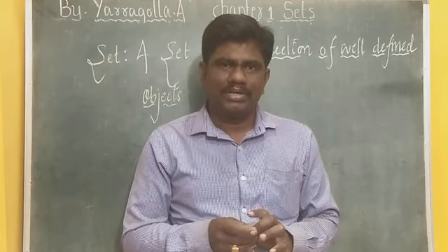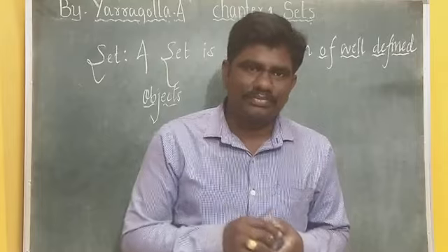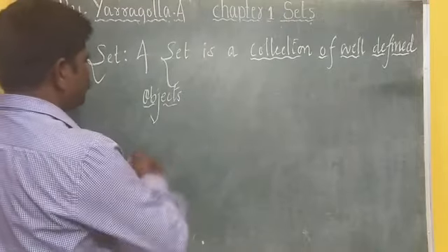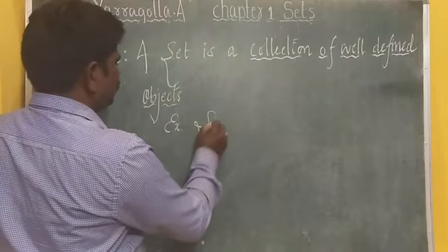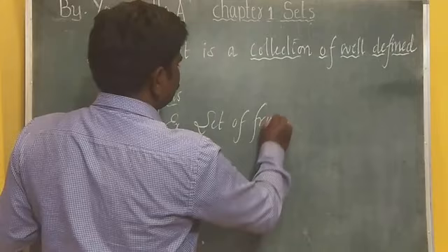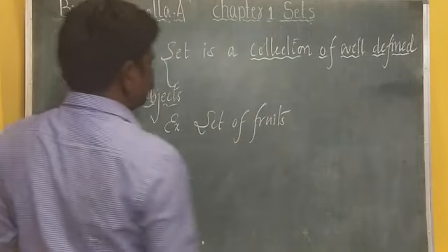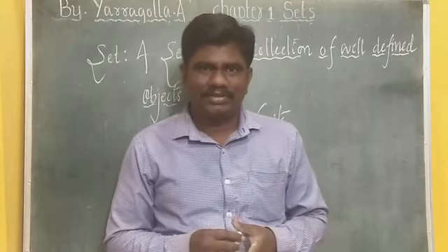For example, I can say a set of fruits. If I say set of fruits, everybody should start collecting those elements.